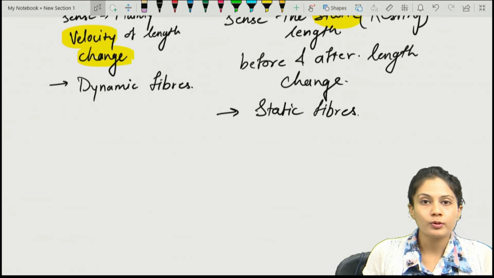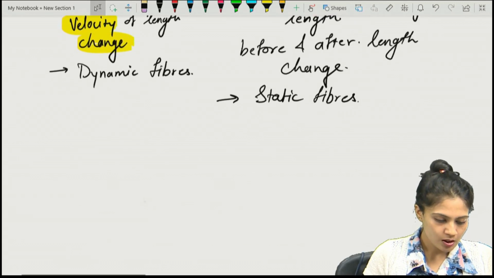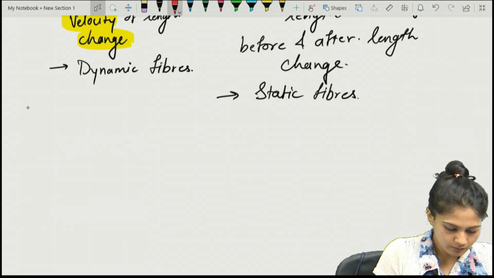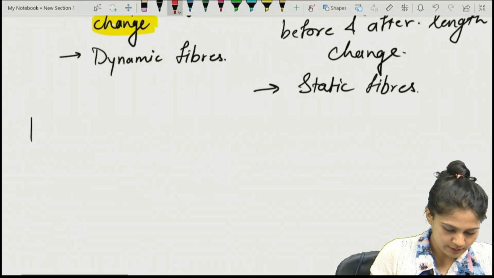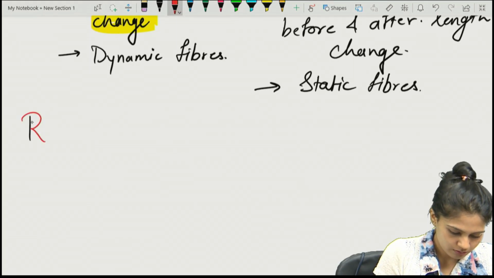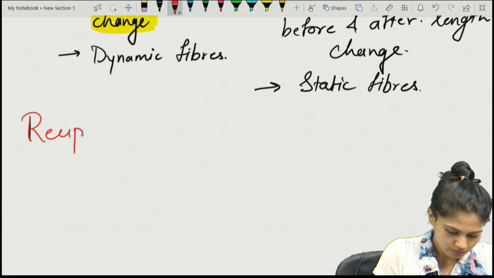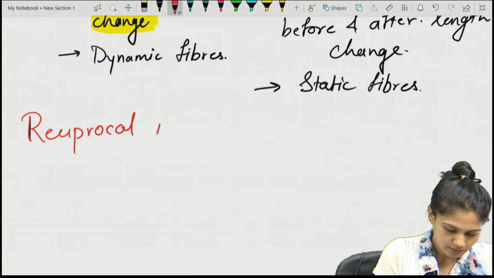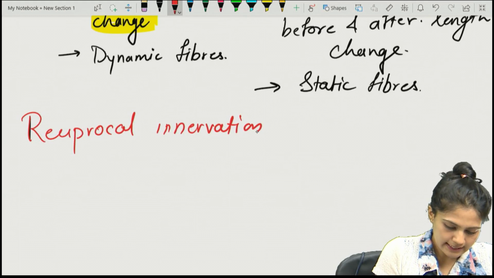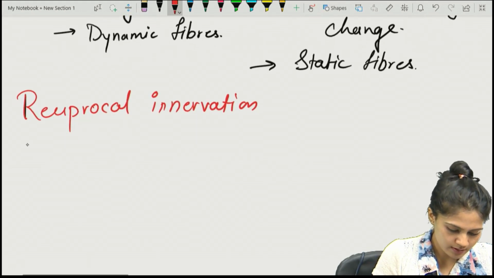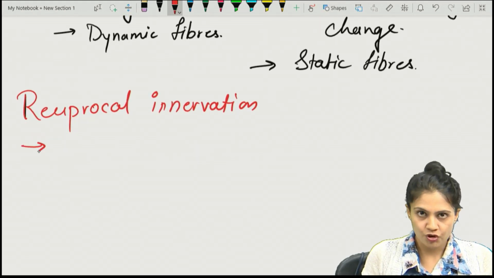And what about the reciprocal innervation? So write down, let's see the funda of reciprocal innervation. It was given by a great scientist, which one was that? Sherrington.